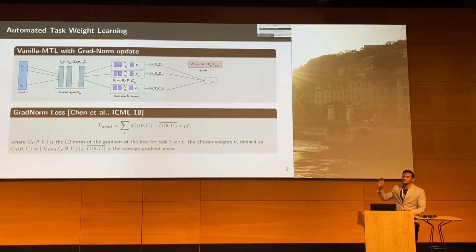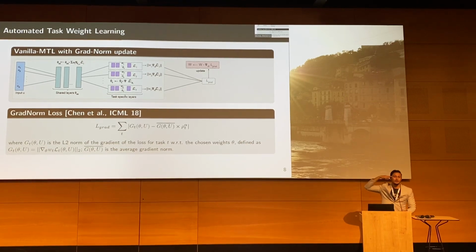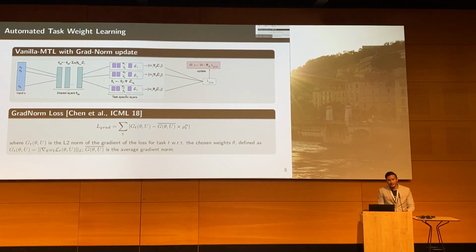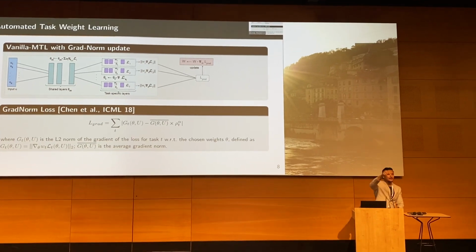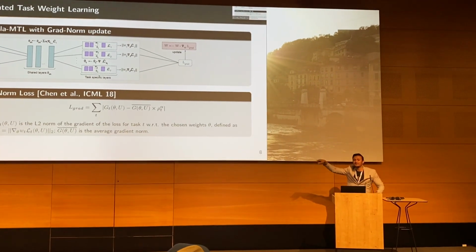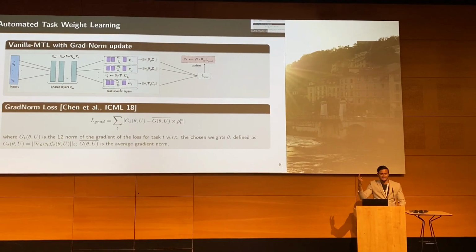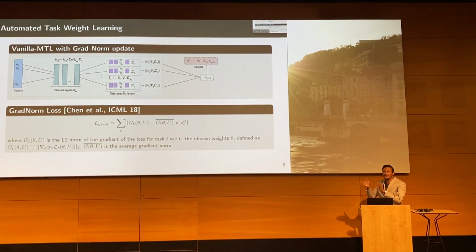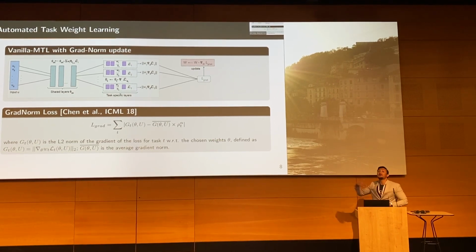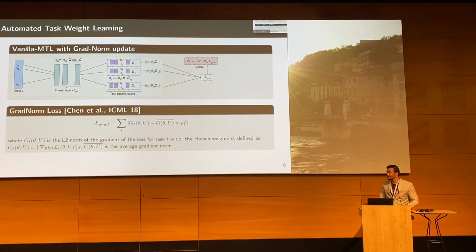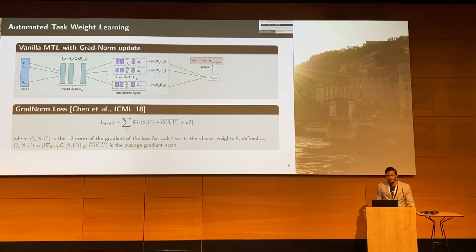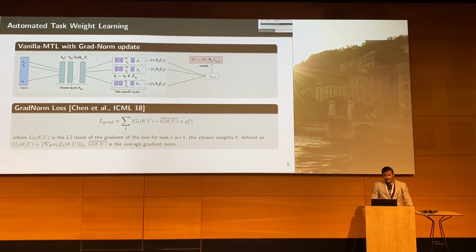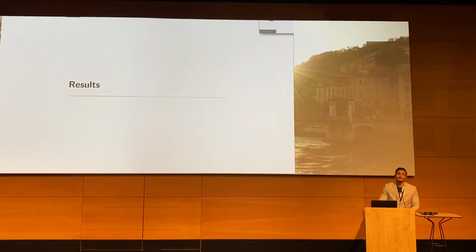Okay, and like I mentioned, we also want to learn the trade-off weight. We do that using this amazing algorithm called GradNorm. Basically, it compares the gradient norm of the current loss with the average gradient norm of all the tasks. It dictates that the gradient norm of the current task should not be much different from the average gradient norm. That's how it computes the weights, the single trade-off weight. So we have discussed our algorithm.